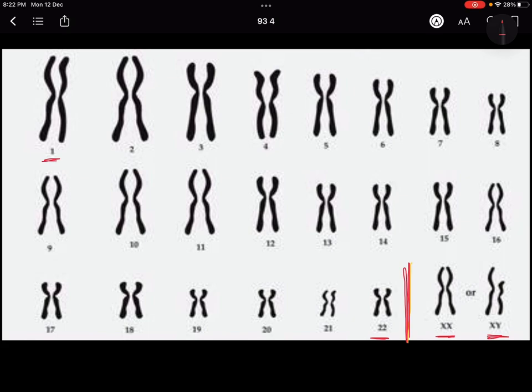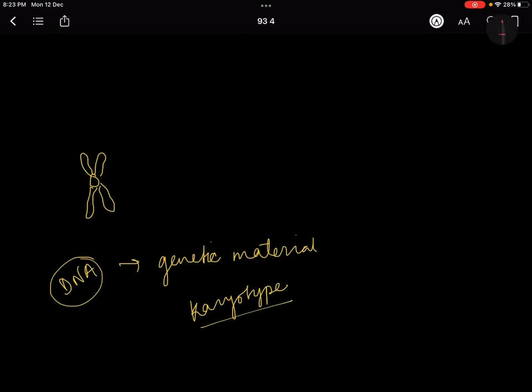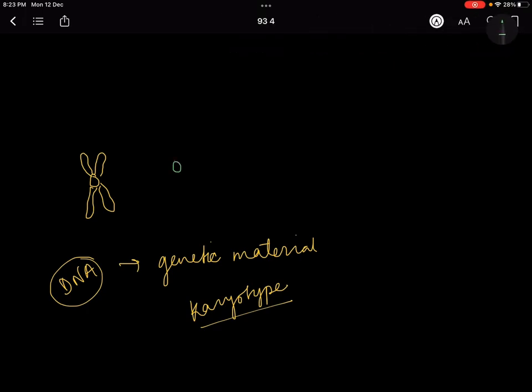Now I told you this is a pair of chromosomes. For example, this is a chromosome pair of the father, and let's take this as the mother's chromosome.